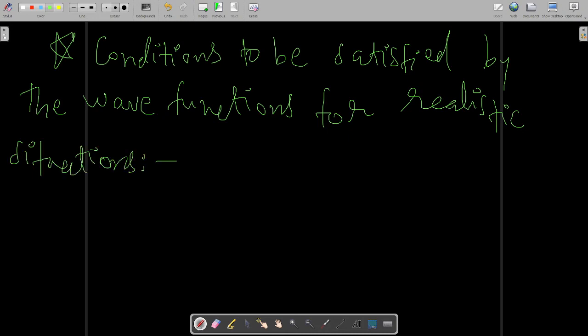We will move on towards the conditions that must be satisfied by the wave function for realistic situations.